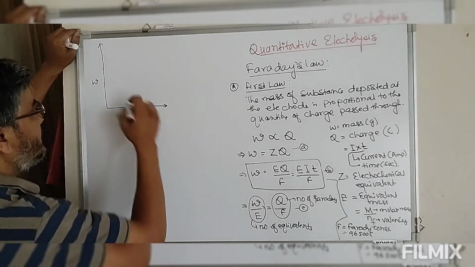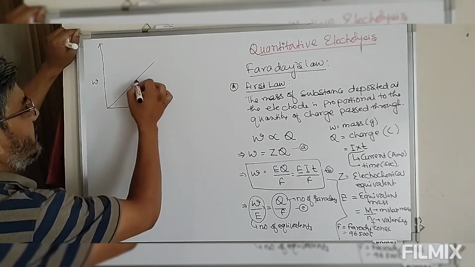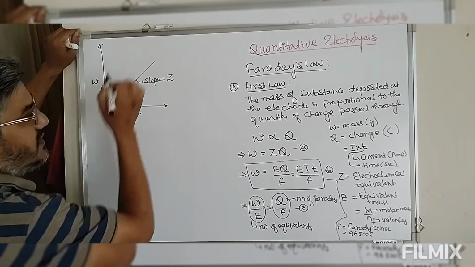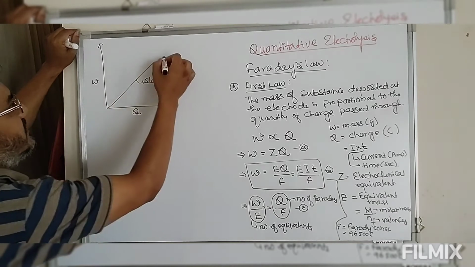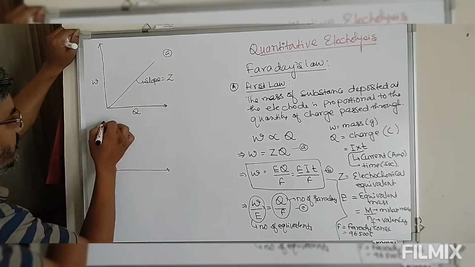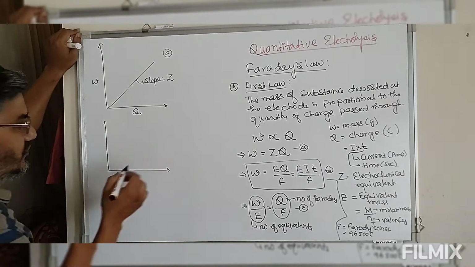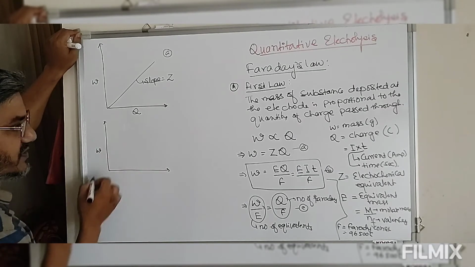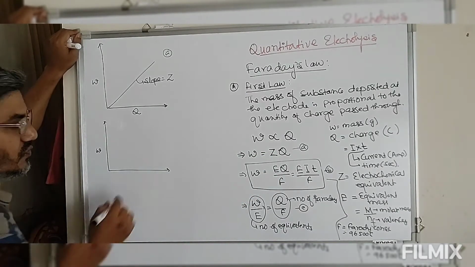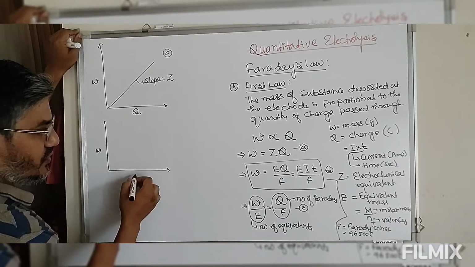This is the equation of a straight line passing through the origin, and the slope is equal to Z, the electrochemical equivalent. Now look at equation B, which is again mass versus Q.